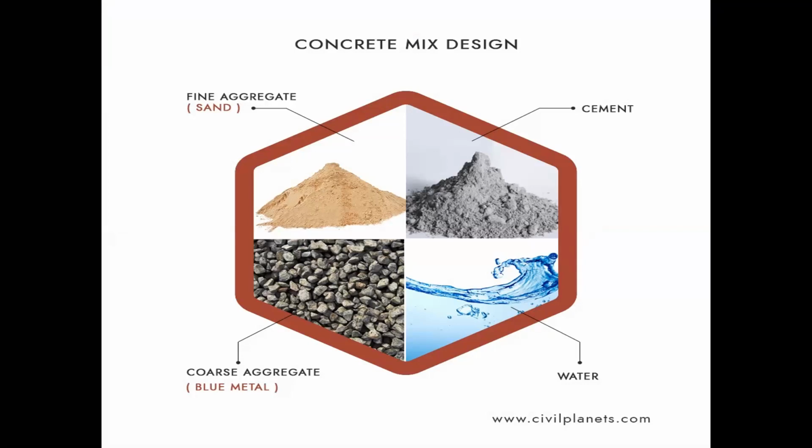First of all, the cement is a fine material. Cement is collecting from industries, just like Nagarjuna cement, Ultratech cement, and KCP cement. These industries are collecting and manufacturing the cement. Cement, different types of grades are there: 33 grade, 43 grade, and 53 grade. Nowadays, 53 grade is used for concrete structures.